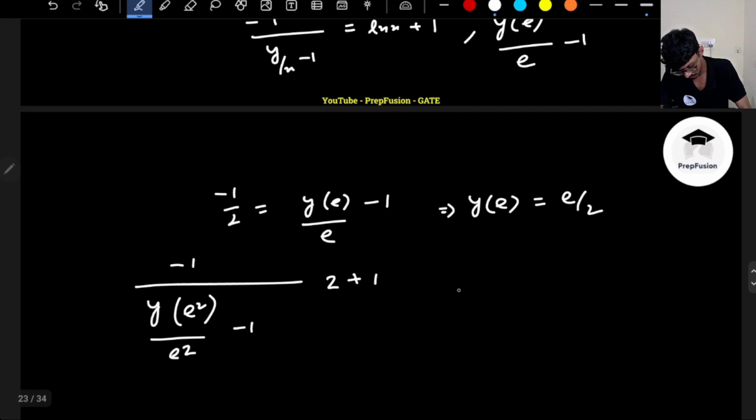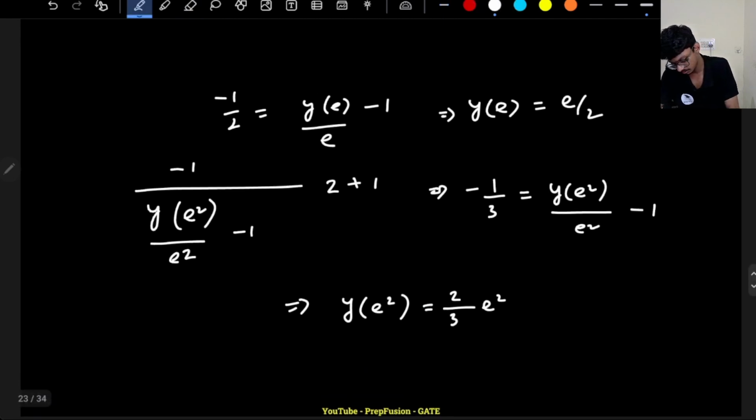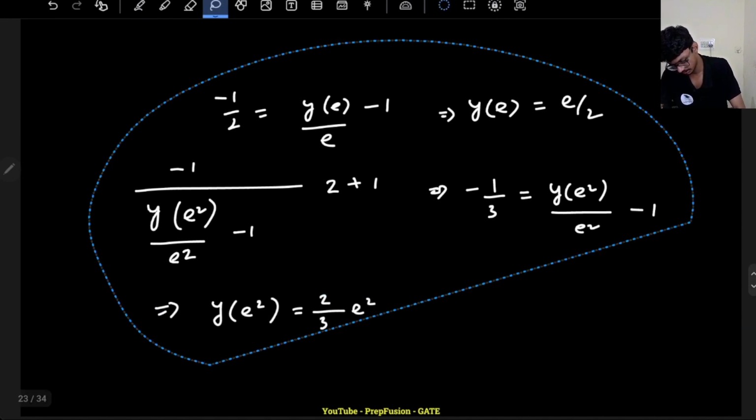So this will be minus 1 by 3 equals to (y of e square minus e square) by e square. So this will be 2 by 3 e square.